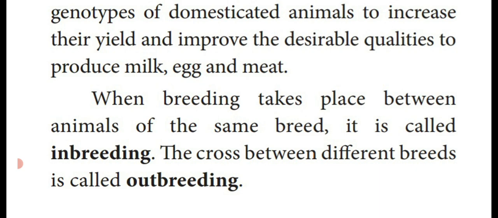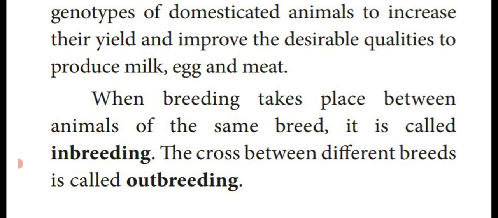When breeding takes place between animals of the same breed, it is called inbreeding. In plants, the breeding or hybridization process is called hybridization. In animals, the word is breeding. So the breeding or cross taking place between animals of the same breed is known as inbreeding.